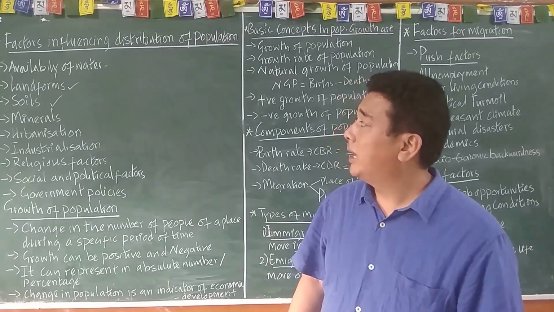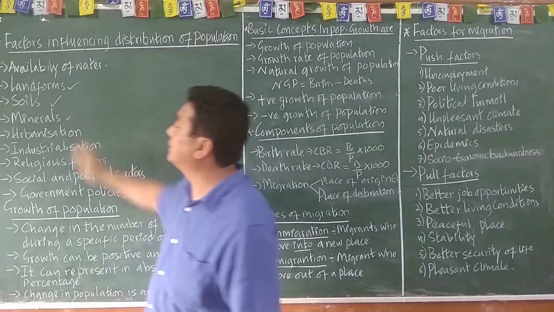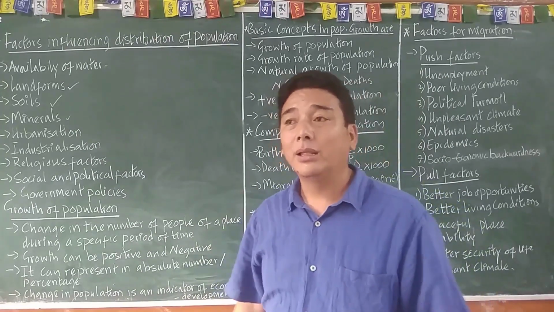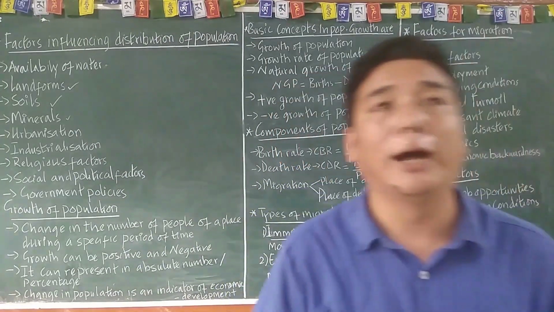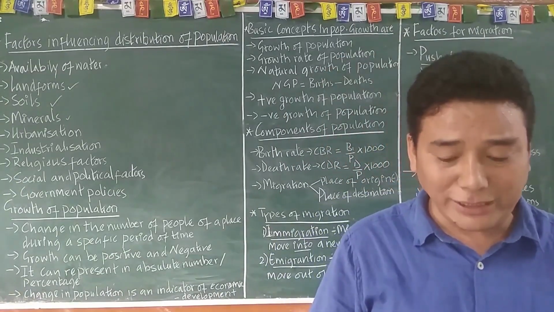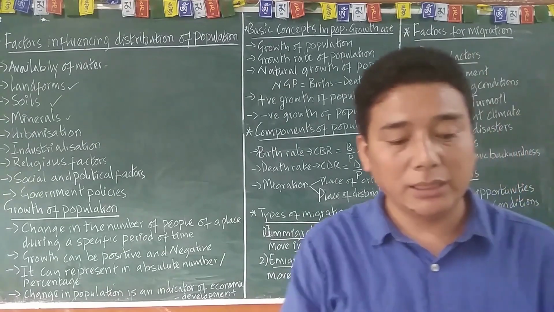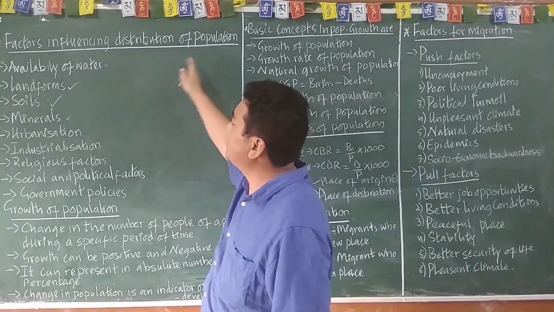Is it clear? And the next one is minerals. Minerals are again one of the very important things that we need to understand regarding the factors influencing the distribution of population.